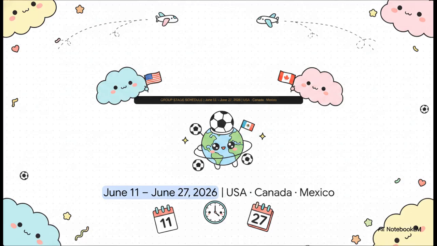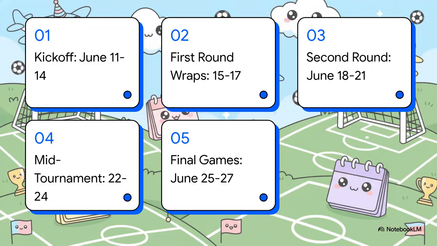From June 11th straight through to the 27th, we are dealing with three host nations, multiple time zones, and a daily schedule that is packed to the brim. To keep things organized, we've broken the schedule down into 5 quick phases. Kickoff from June 11th to 14th, the first round wraps from the 15th to 17th, the second round from the 18th to the 21st, our mid-tournament phase from the 22nd to the 24th, and those crazy final group games from the 25th to the 27th.